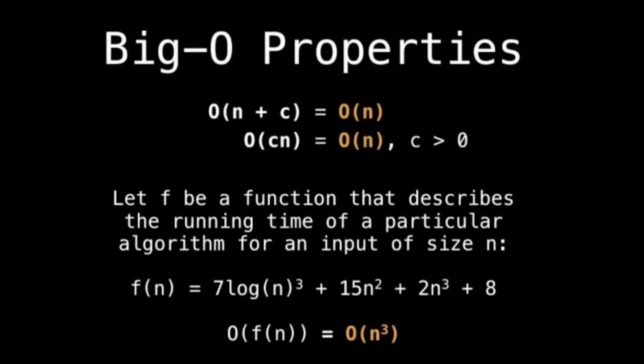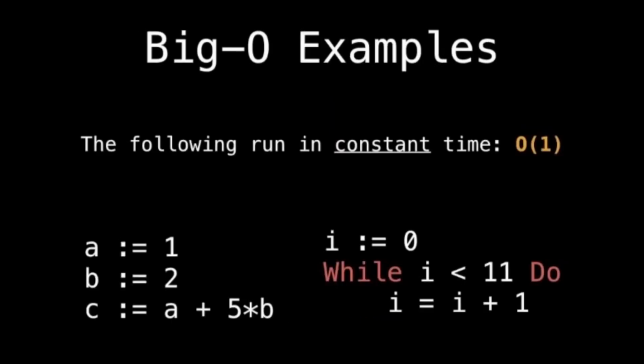Alright, now let's look at some concrete examples of how big O is used. Both of the following run in constant time with respect to the input size, because they don't depend on n at all. On the left, we are just adding or doing some mathematical formula, so yes, that's constant time.